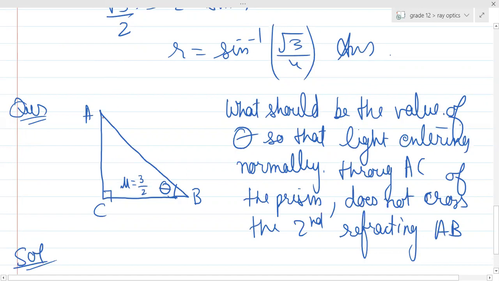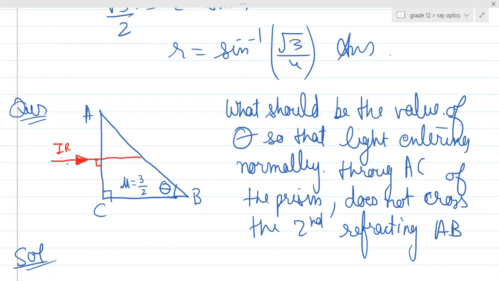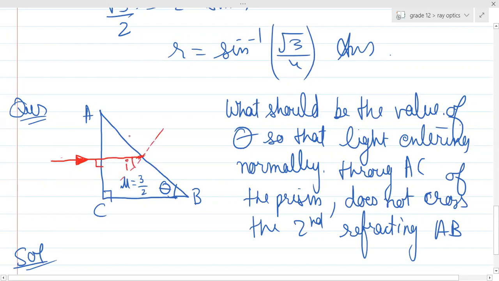Suppose I have incident the light ray like this. This is my incident ray, and can you see on the surface AC it is incident normally, so the light ray will just pass as it is, right? Now if I draw the normal at this particular point, this angle is the angle of incidence.